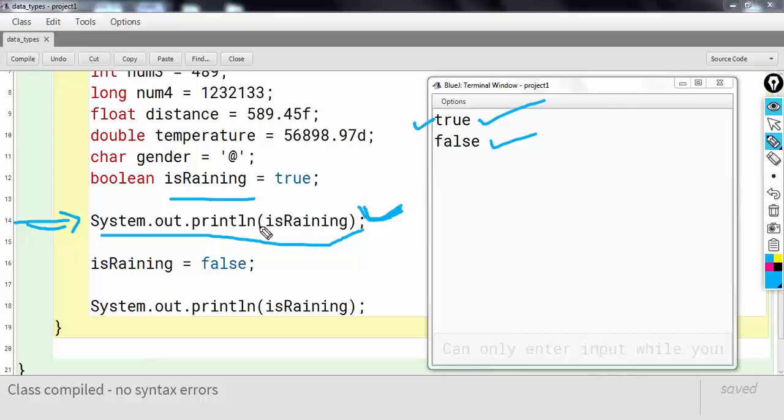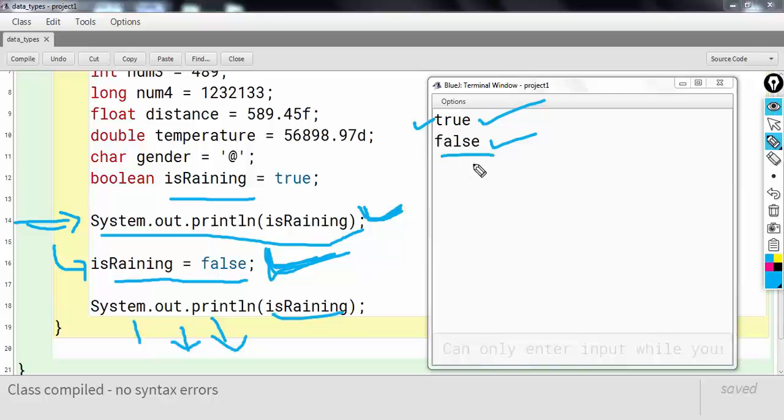But when the control came to the next line, the value of is raining changed to false. After the execution of this line, wherever I try to get the value of is raining, it will always be false. I hope you understand this point.